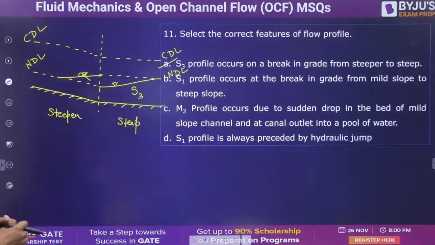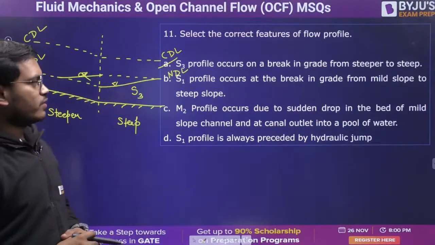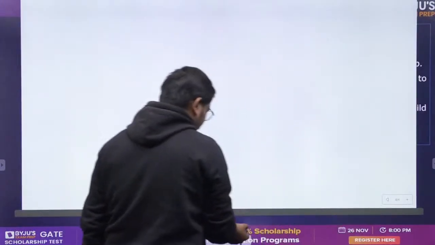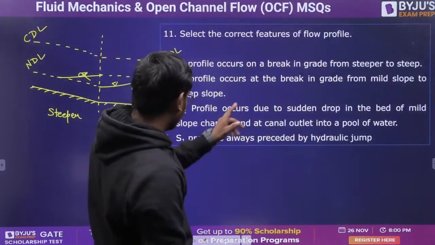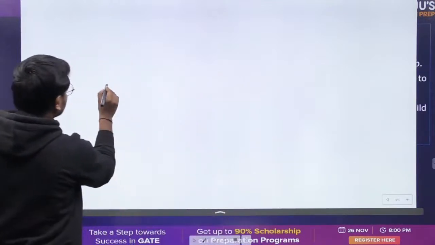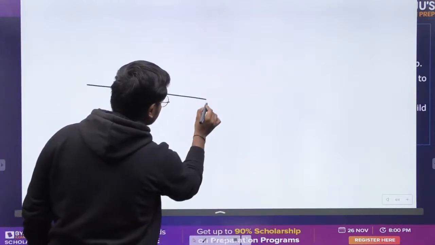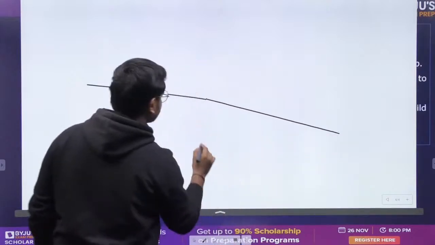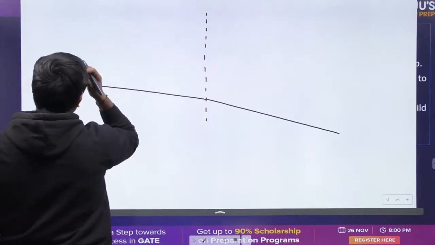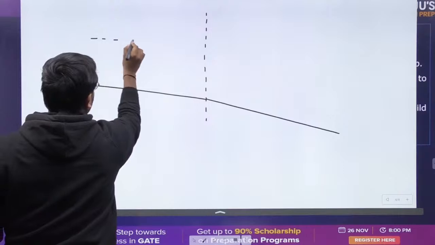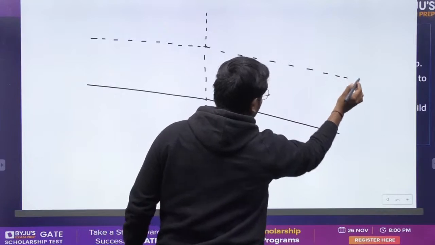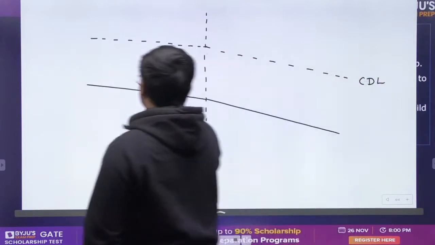Option 2. S1 profile occurs at the break in grade from mild slope to steep slope. Mild to steep. Let's see what's mild to steep. Let's say mild is this, and let's say steep is this. Control section. Let's say this is CDL, the critical depth line.